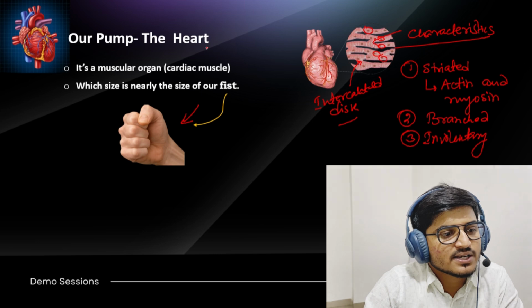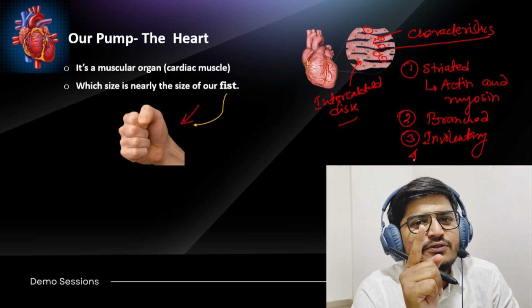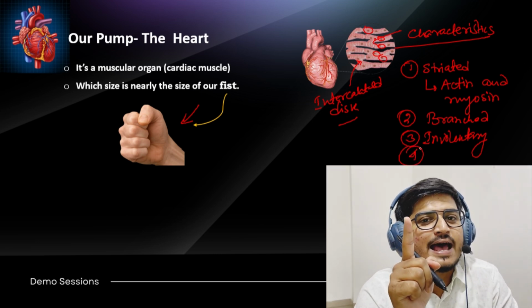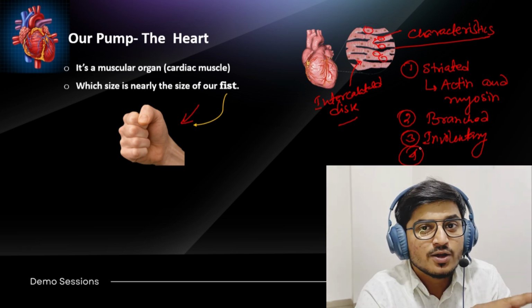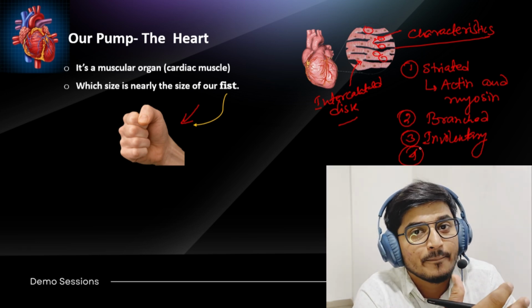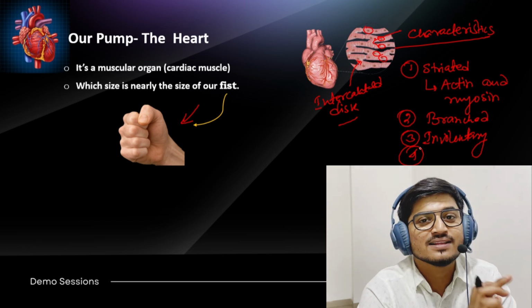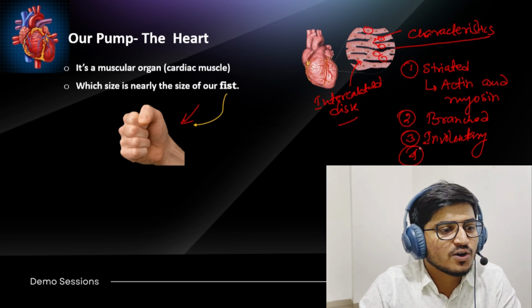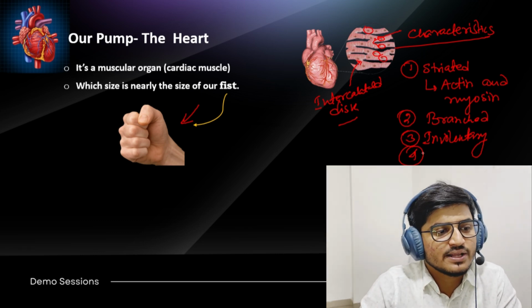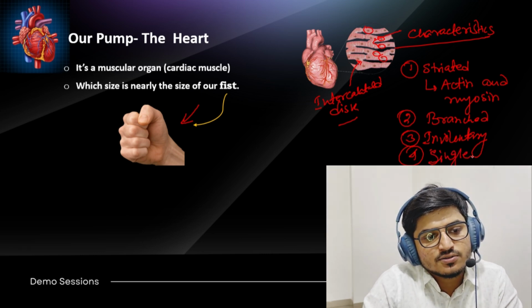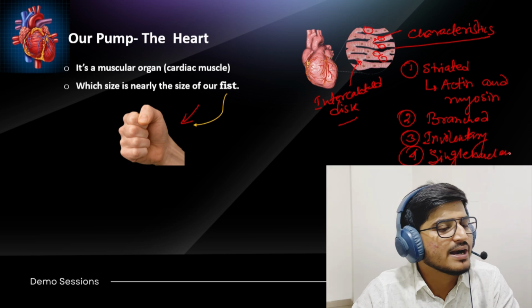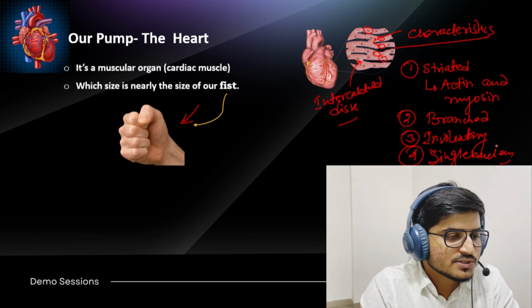Fourth point, if you recall, skeletal muscles have multinucleated cells, and we call this condition syncytium. But in the case of cardiac muscles, they are singly nucleated. They don't have multiple nuclei. They only have a single nucleus. So these are the few basic features of cardiac muscles you need to remember. Moving forward,